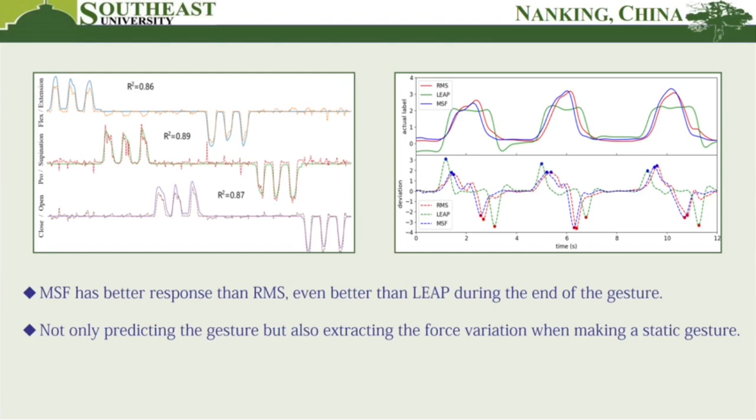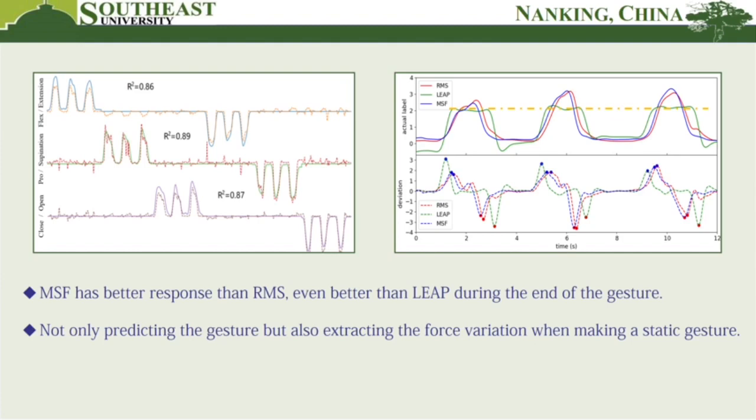More importantly, when the kinematic signal has reached a plateau, the predicted value is still rising. The reason is that the force of gestures continues to rise even though gestures are complete. It can be interpreted that the proposed method not only predicting the gesture, but also extracting the forced variation when making a static gesture.